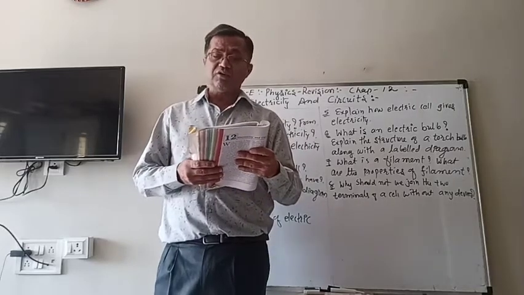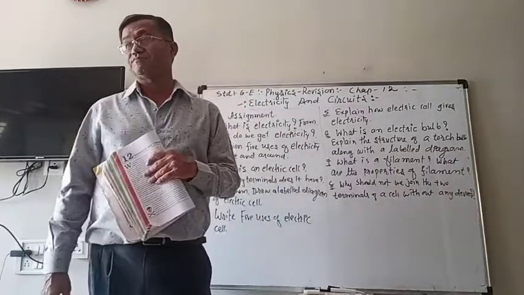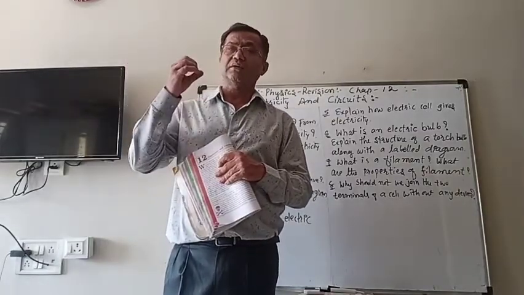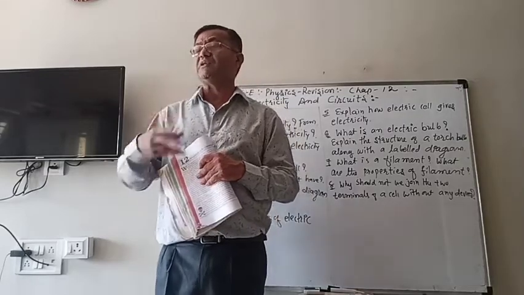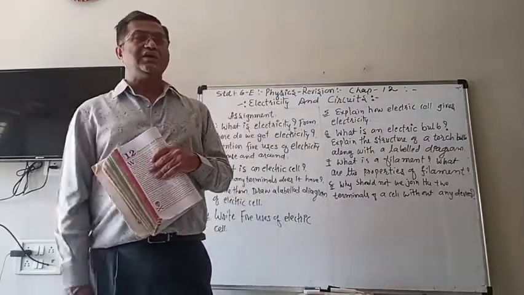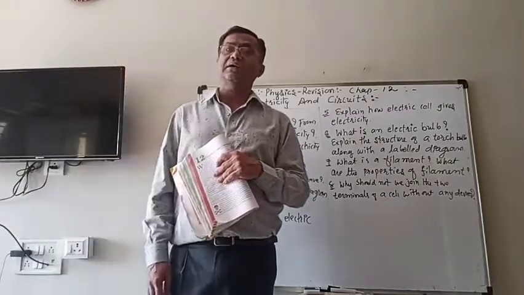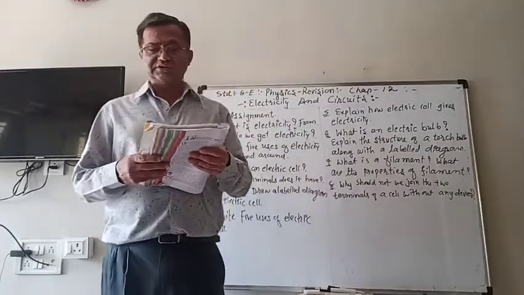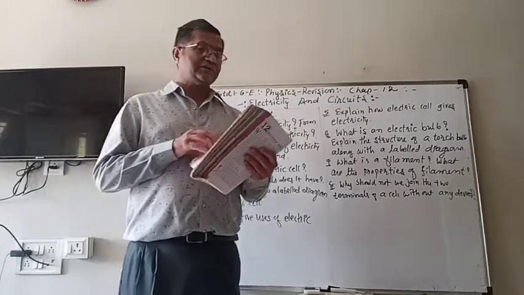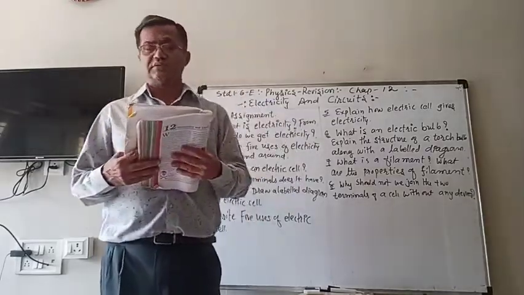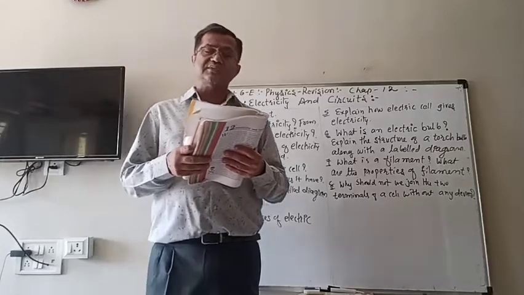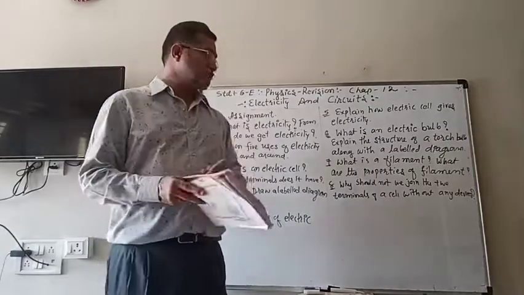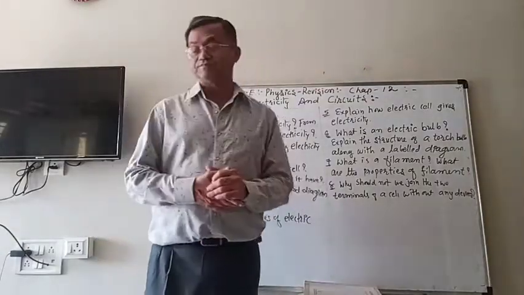The chemical will be used up very fast. It means your electric cell will work for very little time. The chemical will be used faster and the cell will stop working, and therefore it is finished very soon. Therefore we mustn't connect the two terminals directly without using any switch or bulb. Otherwise the cell will stop working very, very soon.